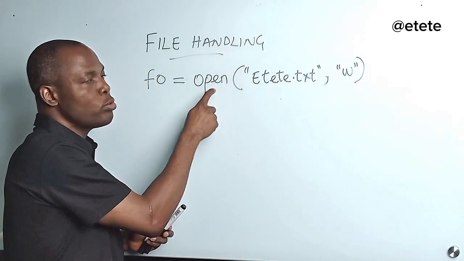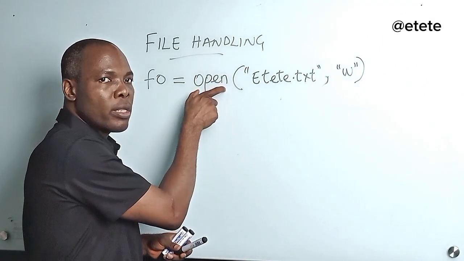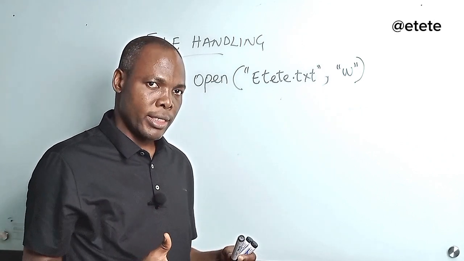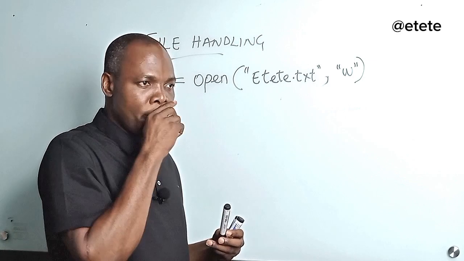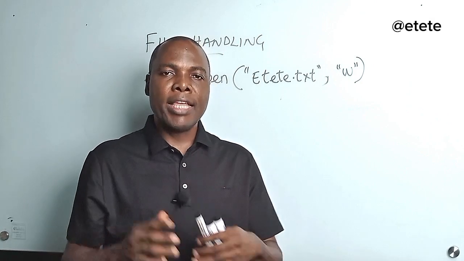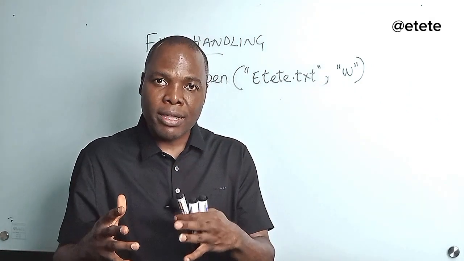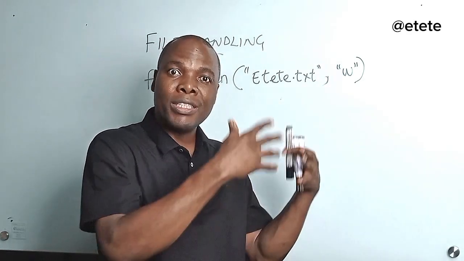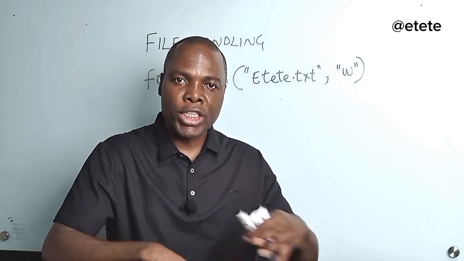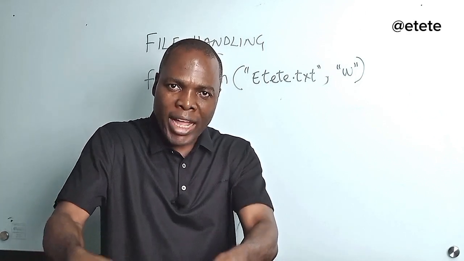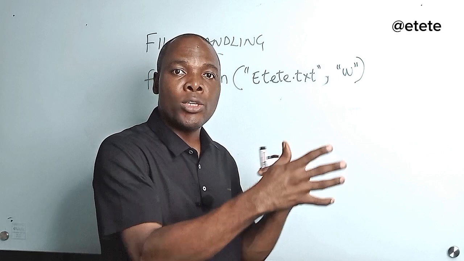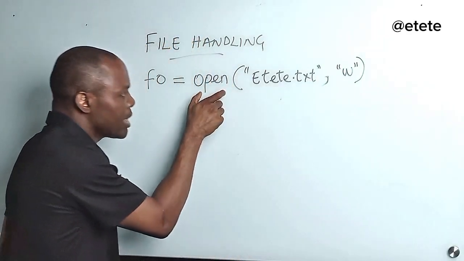So what would this open function do in the Python world? Once it is encountered by the interpreter, it is going to create a file object. That's what it's going to create. And this is just like saying that you design the blueprint of a house, and then you have to build the physical house. You give that architectural design to an engineer who will build the physical house. Now, in that blueprint, there are rooms, the bedroom, the parlor, the kitchen, all those things are there, but you can't be there. You can't live there. So now you have to build the physical house, then you can access the rooms in the physical house. This is how it is.